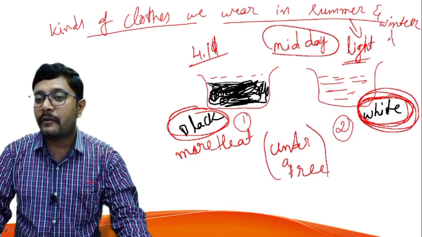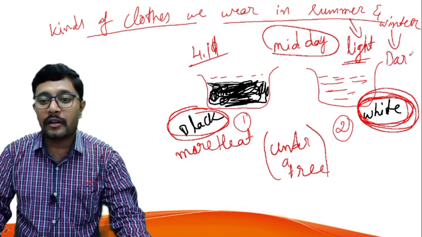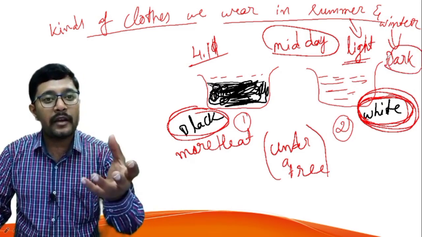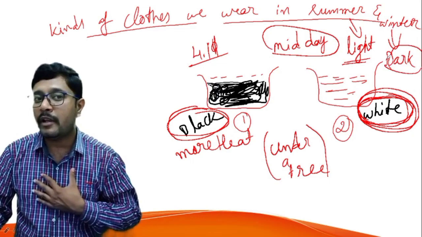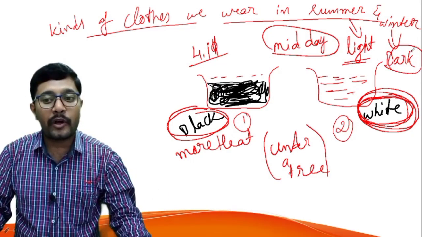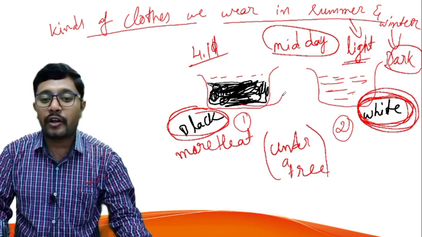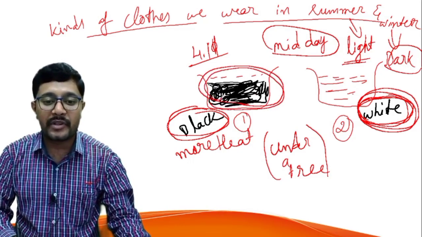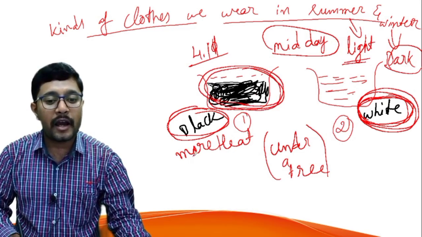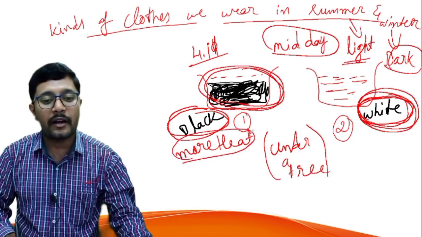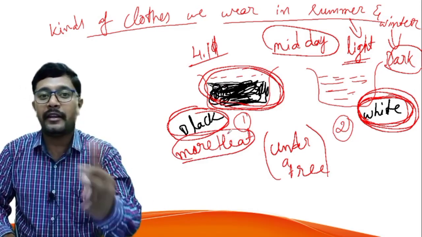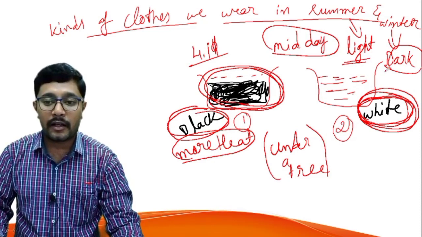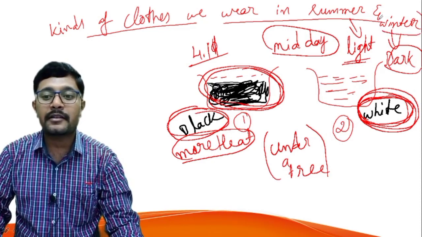And then during winter we have to wear dark colored clothes. Why? Because during winter we have to maintain our body warm. So to maintain our body in warm condition, we have to wear dark colored dresses, because the dark colored objects or the dark colored clothes absorb more heat and they also retain the heat in the body, right? So for that reason we will wear dark colored clothes during winter season.